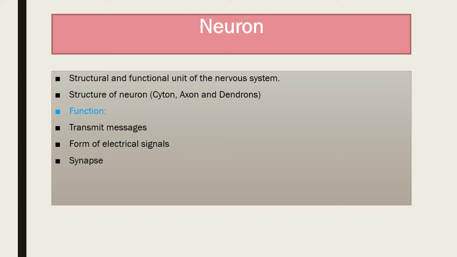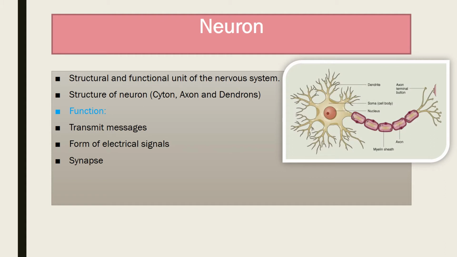Neuron is made up of 3 parts, that is cytone, axon, and dendron. You can see the structure of neuron. The first part is cytone. Cytone is also called soma or cell body, and it contains cytoplasm and a centrally placed nucleus. The cytone has short cytoplasmic extensions, and these extensions are called dendrons. The dendrons are further divided into branches, and these branches are called dendrites.